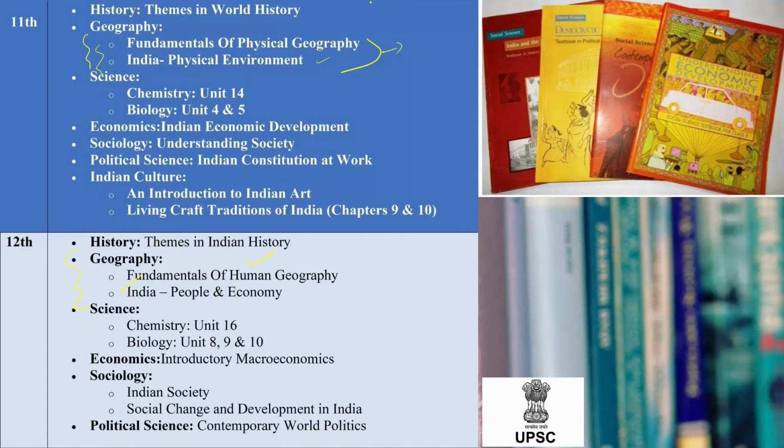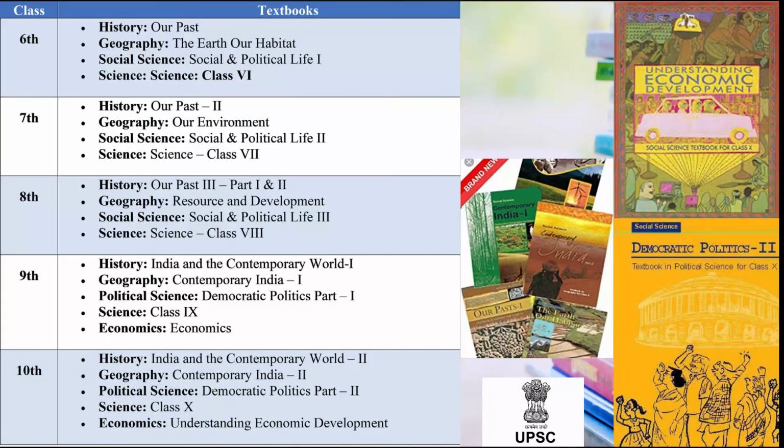If you are not able to understand the concepts of the class 11th Fundamentals of Physical Geography or Indian Physical Environment, then you can go back to class 10th also. Here you can see Contemporary India 2, and here also you can see class 9th. You can go up to class 6, and उससे beyond मत जाना. So NCERTs are important, and for other subjects also I have mentioned NCERTs, but you can also refer to what other teachers are suggesting, ठीक है ना. So these are the list of books which you will have to have.